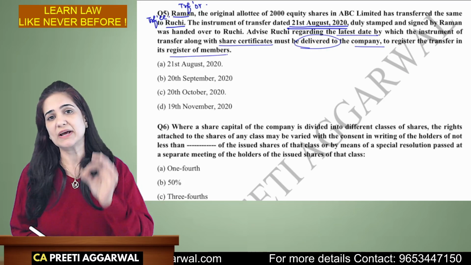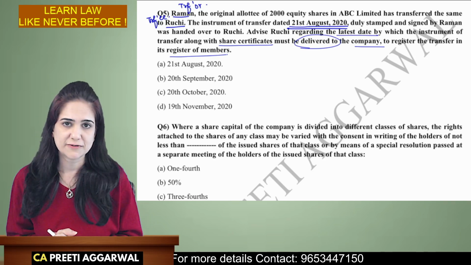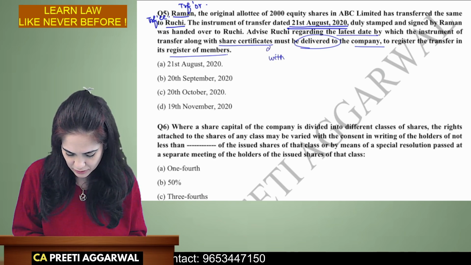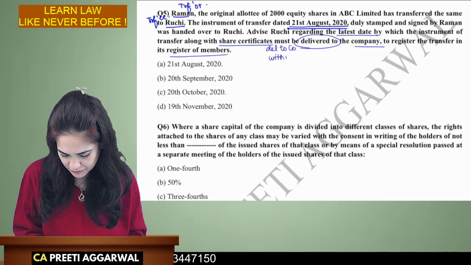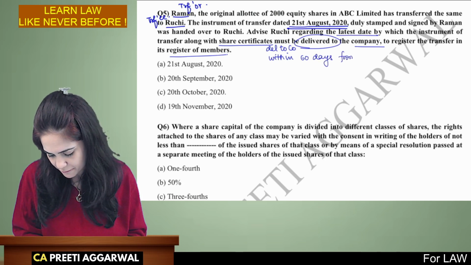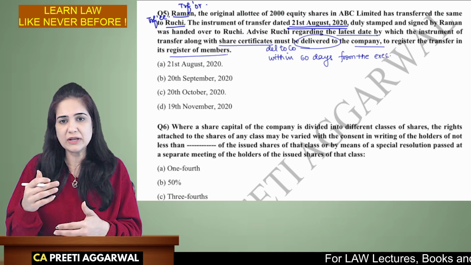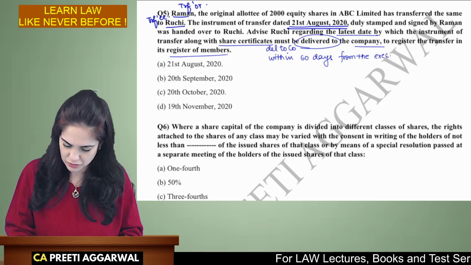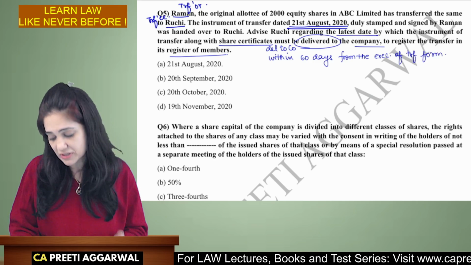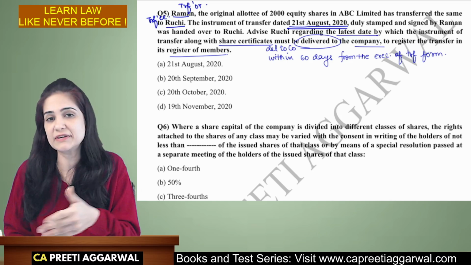The instrument must be delivered to the company within 60 days from the date of execution of the transfer form. You can write it over here if you want: it must be delivered to the company within 60 days from the execution. You need not write it fully; you just write it in short. See, this is how you will recall the provisions. So if a theory question or a case-based question is asked, you will still be able to answer this because you've already revised the provision.